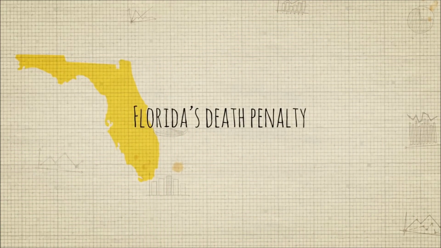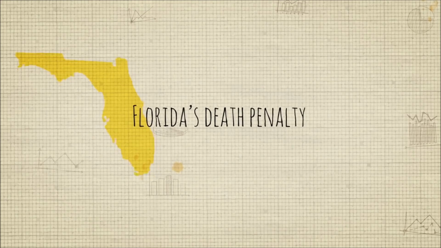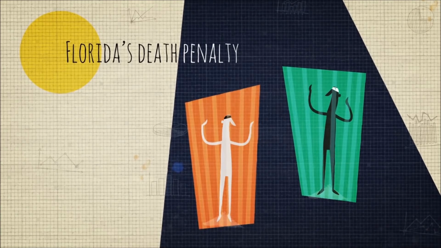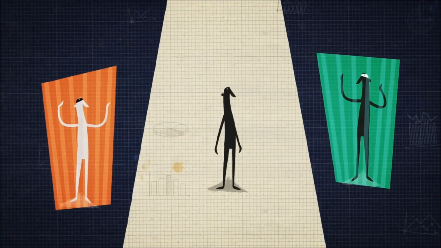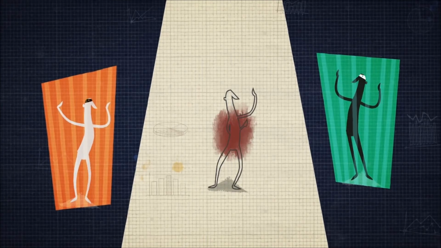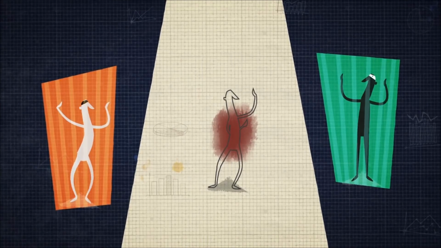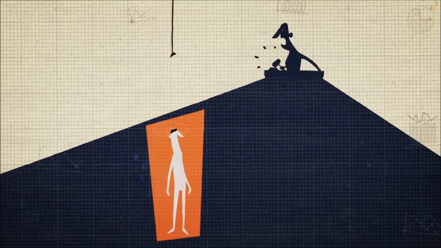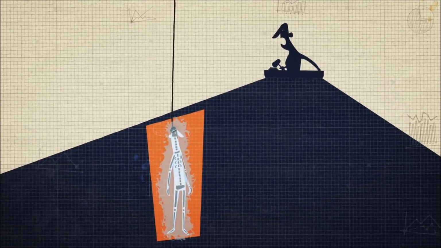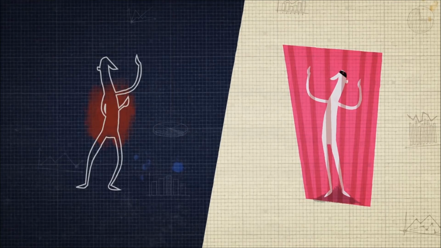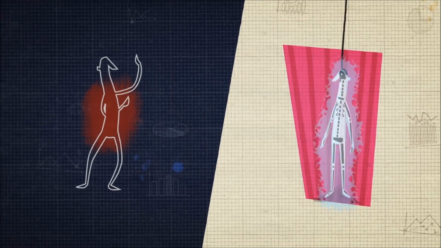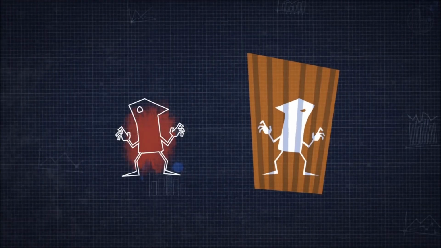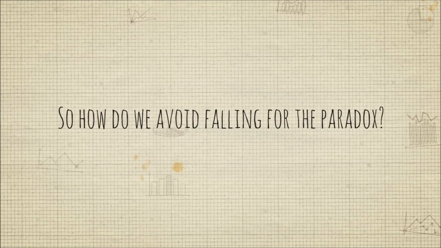In another example, an analysis of Florida's death penalty cases seemed to reveal no racial disparity in sentencing between black and white defendants convicted of murder. But dividing the cases by the race of the victim told a different story. In either situation, black defendants were more likely to be sentenced to death. The slightly higher overall sentencing rate for white defendants was due to the fact that cases with white victims were more likely to elicit a death sentence than cases where the victim was black, and most murders occurred between people of the same race.